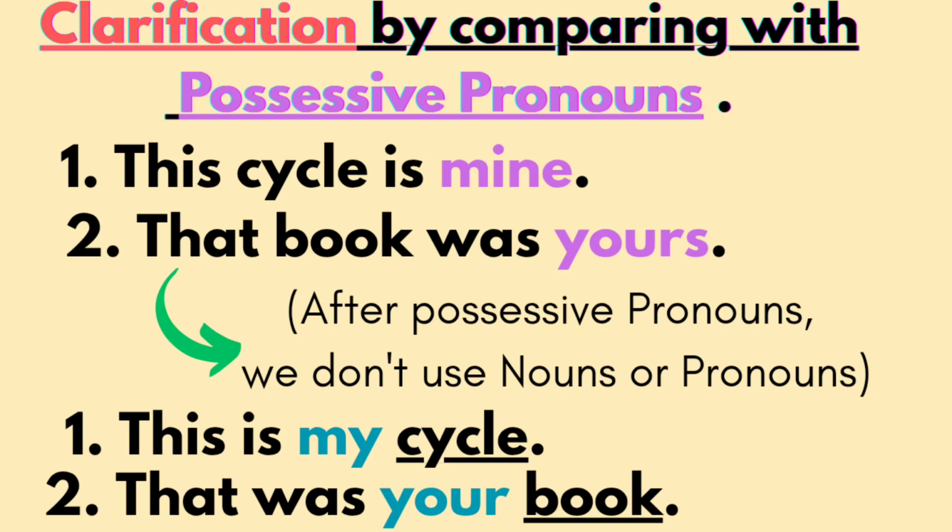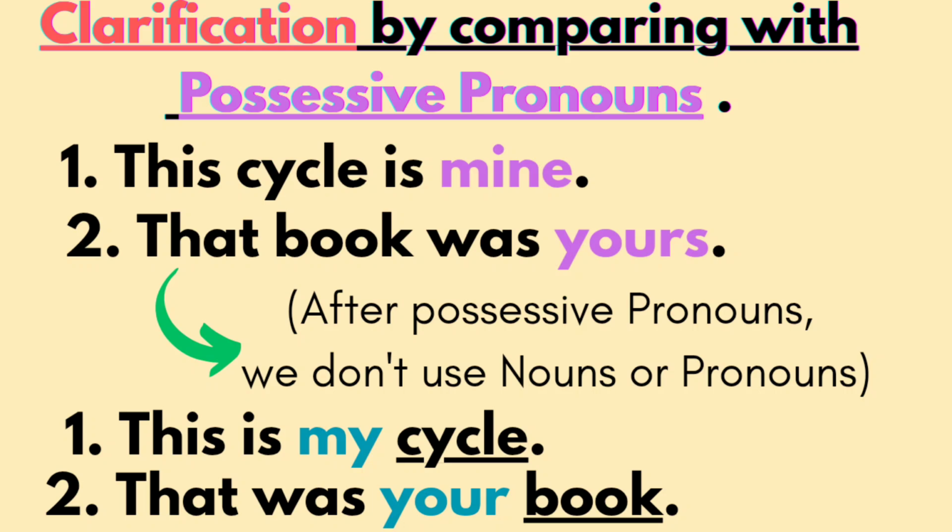This is my cycle. What is the difference between these two sentences? In the first sentence, I used a possessive pronoun and I haven't used any noun after it. In the second example, this is my cycle. Here, my is a possessive adjective, and it is used before the noun cycle. I already told you adjectives are used before nouns or pronouns. That book was yours. That was your book.